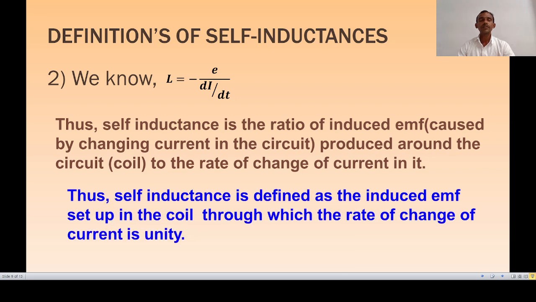If this rate of change of current is equal to 1, then self-inductance is also defined as the induced EMF set up in the coil through which the rate of change of current is unity.